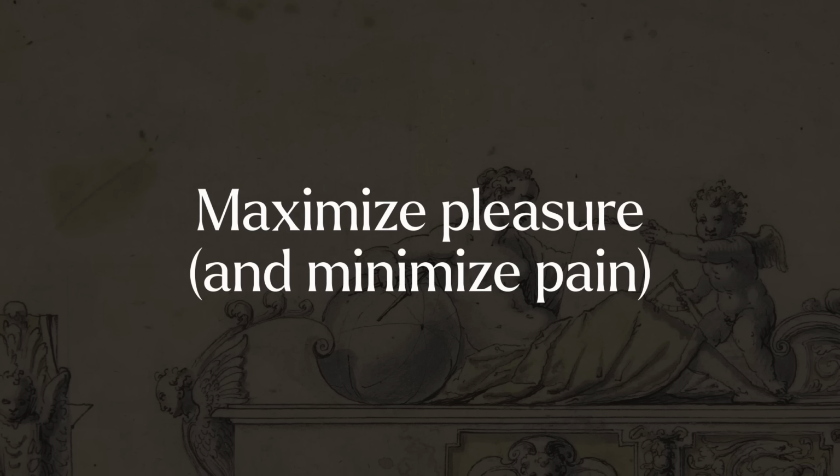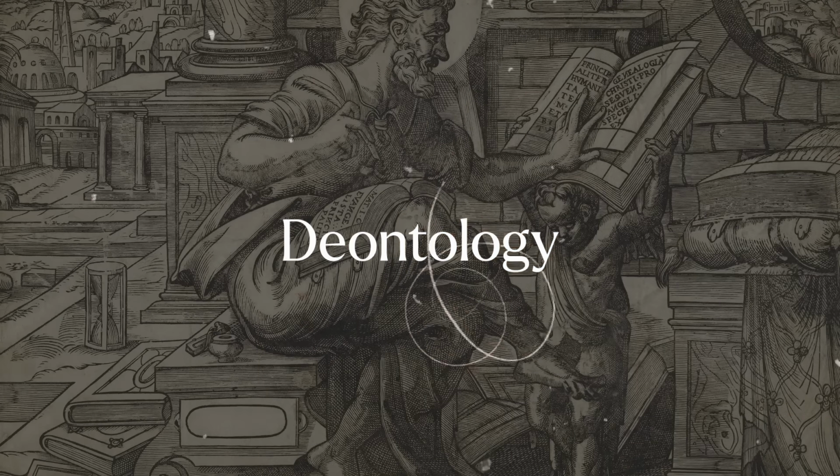For instance, the utilitarians, who are closely associated with Jeremy Bentham and John Stuart Mill or Peter Singer, have a theory of value, and namely that's hedonism. Hedonism is the belief that all that is good is pleasure and all that is bad is pain. When you add hedonism and consequentialism together, you get utilitarianism, which is the moral theory that says that you ought to maximize pleasure.